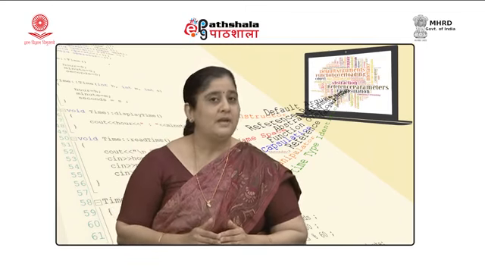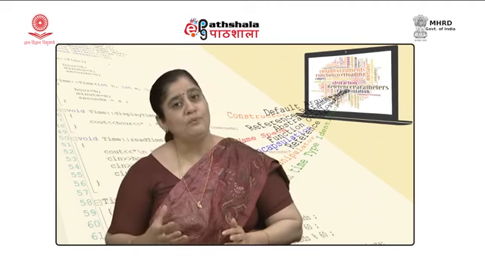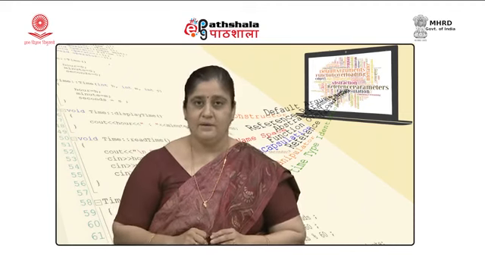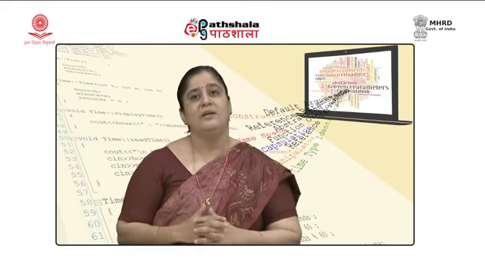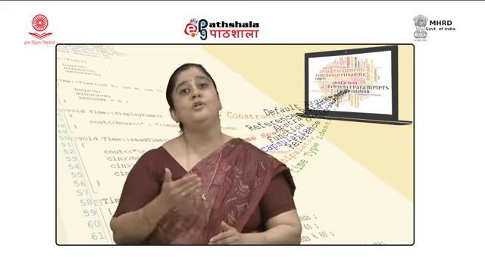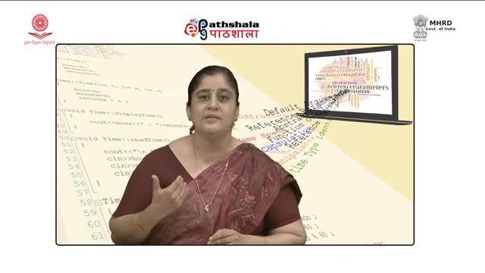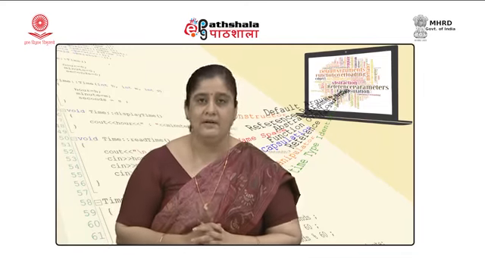But C++ allows us to create a more powerful data type, in the sense that along with the data part of the data type, we are also able to define the operations that are applicable on that data type.